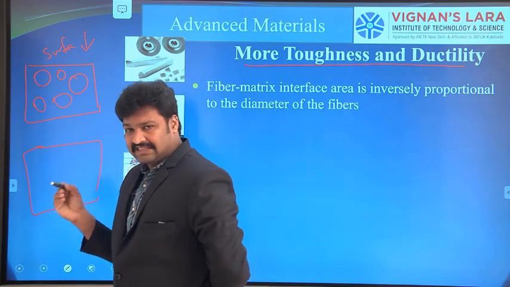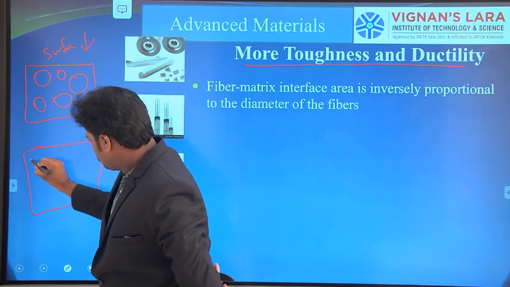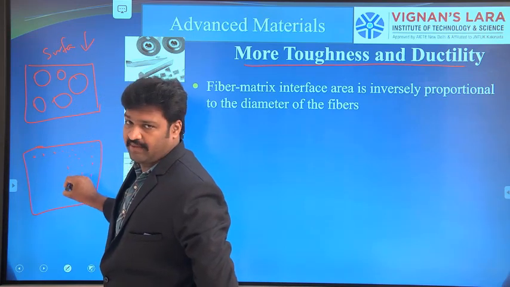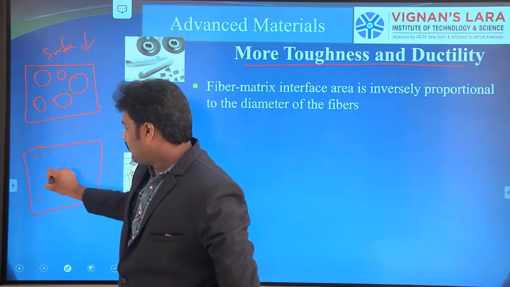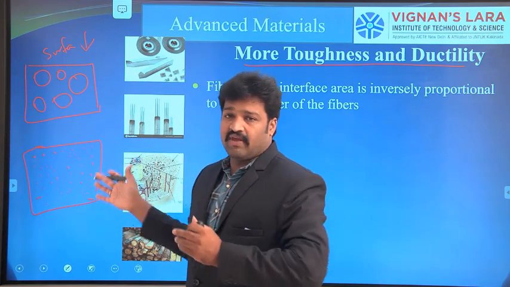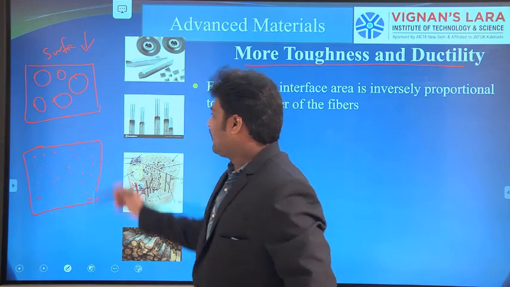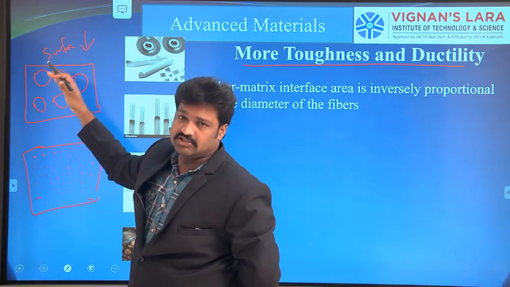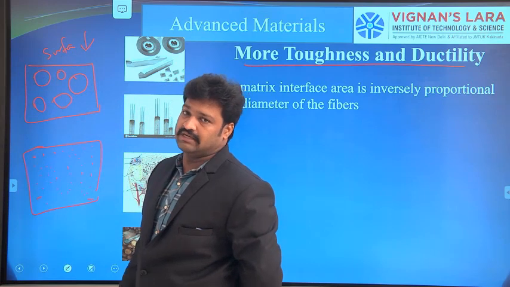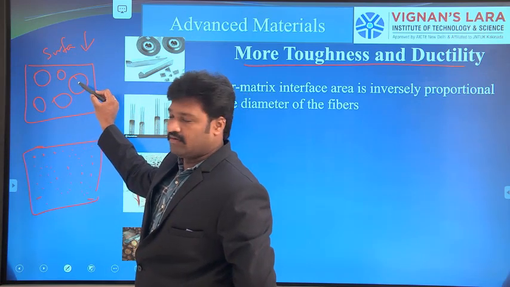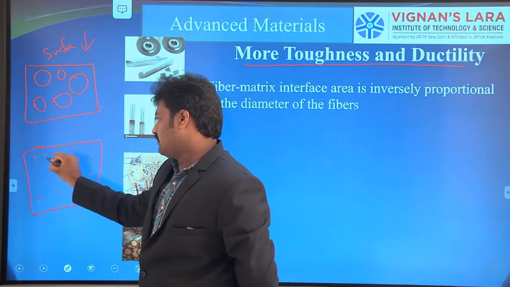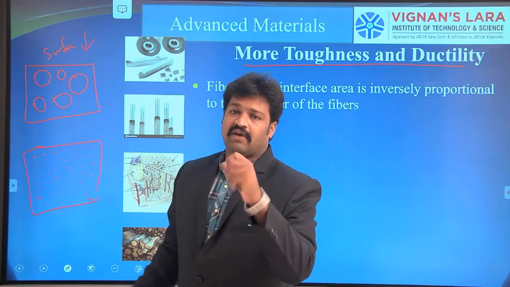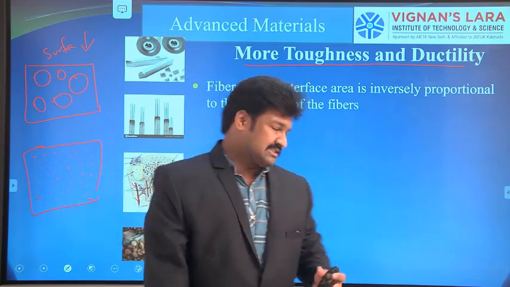Whereas if we are using thin fibers, so maybe the diameter of the fibers is very small, so the contact area of fibers and matrix is high. Whereas here, due to the large diameter, only the outer surface will be the interface. It means the joining portion between the matrix and the reinforcement will be less in bulk, whereas thin fibers have more surface area. It means more fibers are in contact with the matrix material.